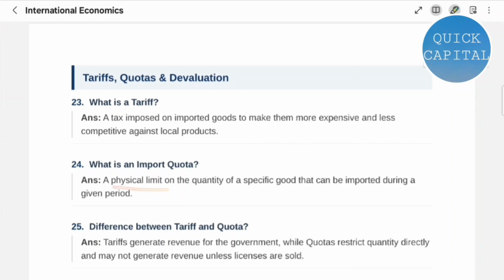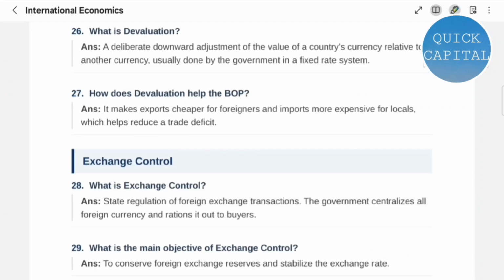A physical limit on the quantity of a specific good that can be imported during a given period. Question 25. The difference between tariff and quota. Tariffs generate revenue for the government, while quotas restrict quantity directly and may not generate revenue unless licenses are sold.